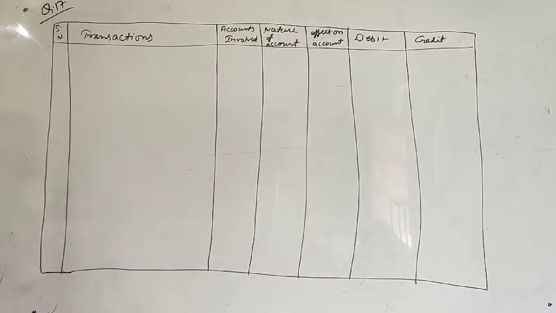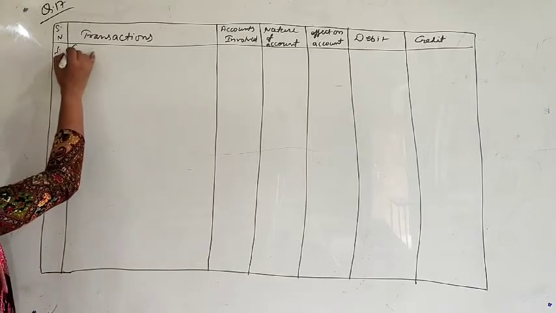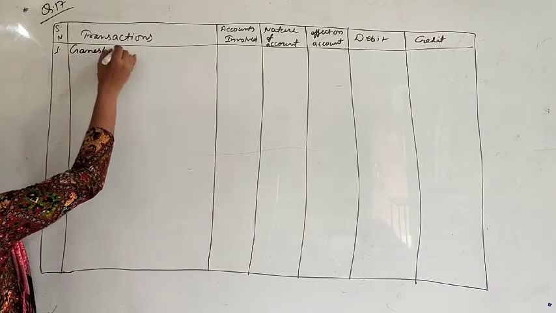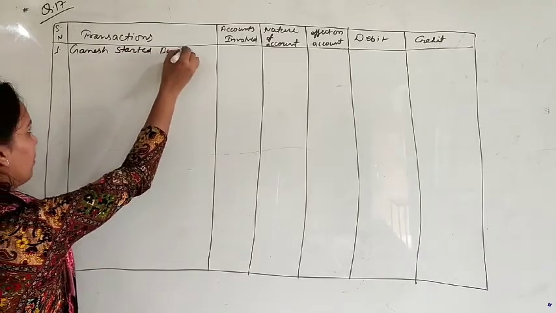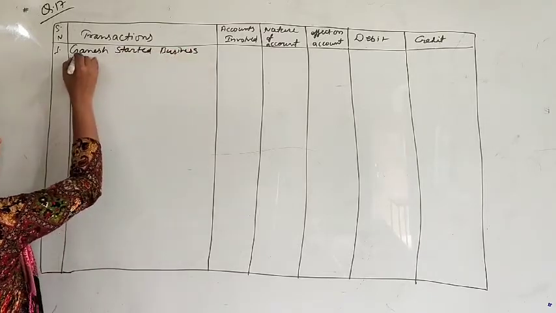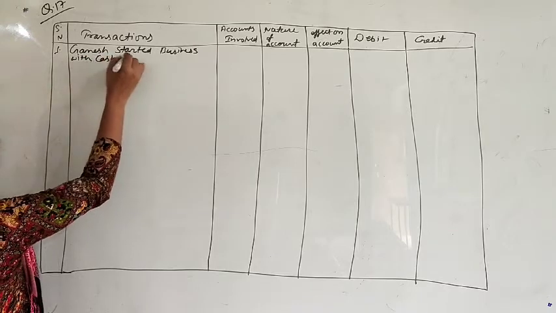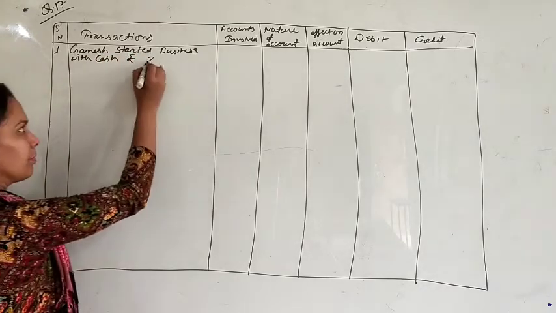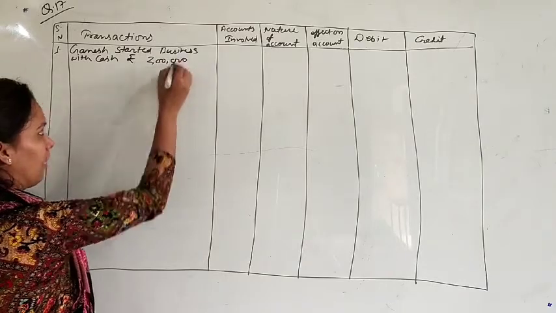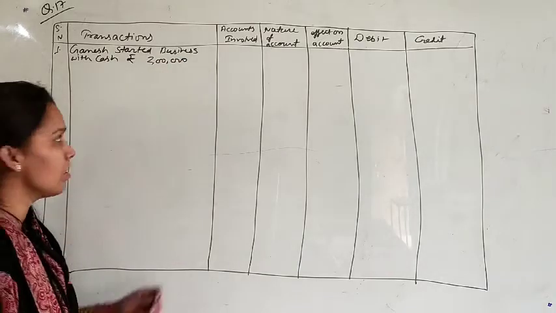Ganesh started business with cash, rupees 2 lakh. Point number 1 is here. Ganesh is the proprietor of the business.